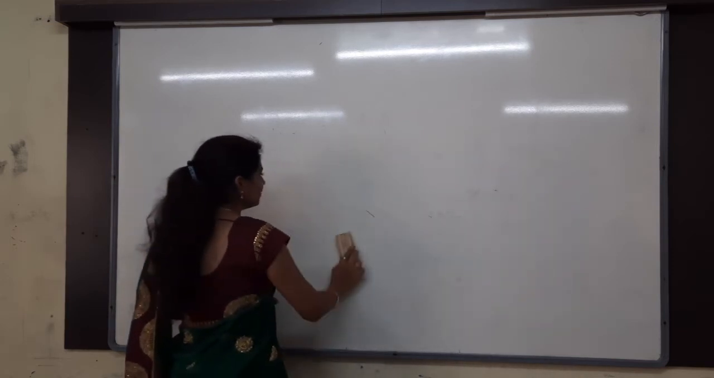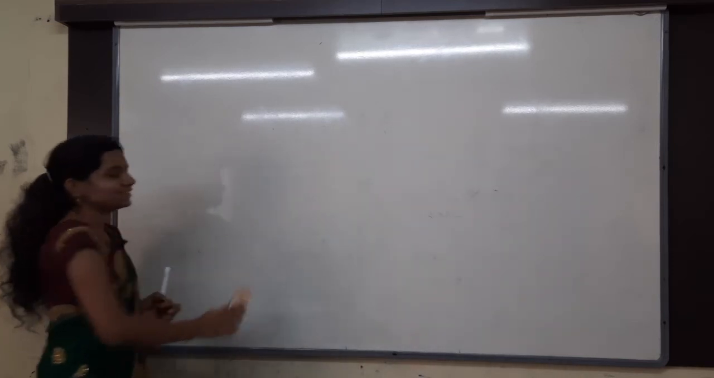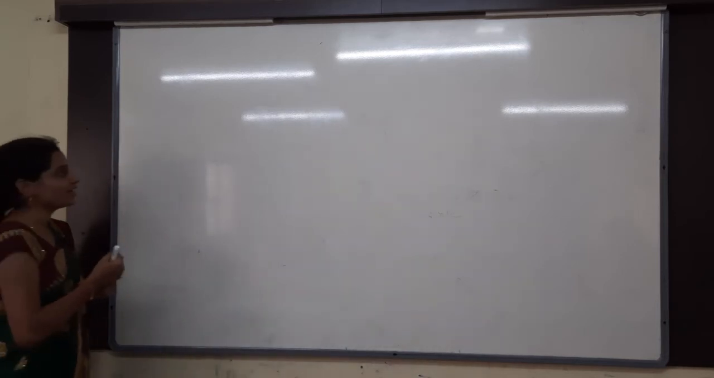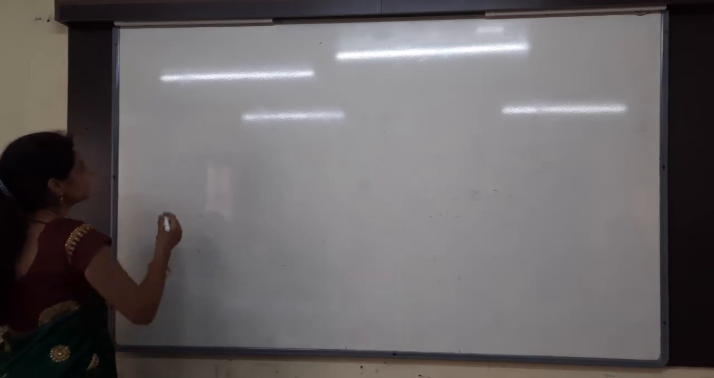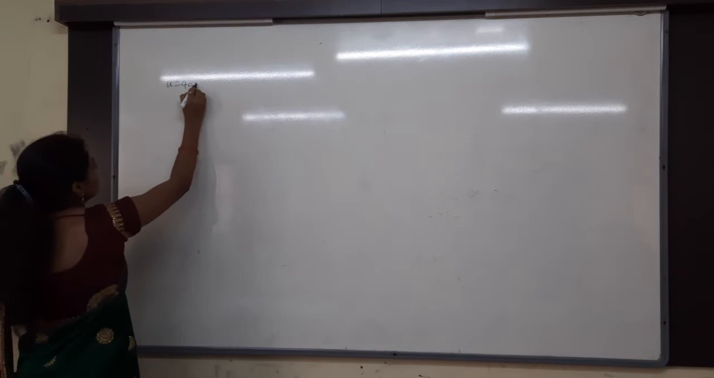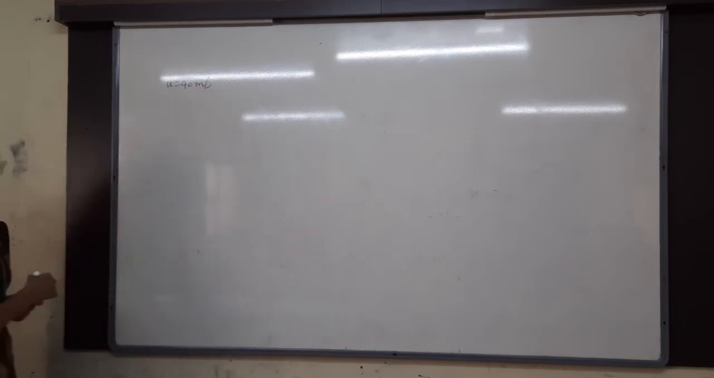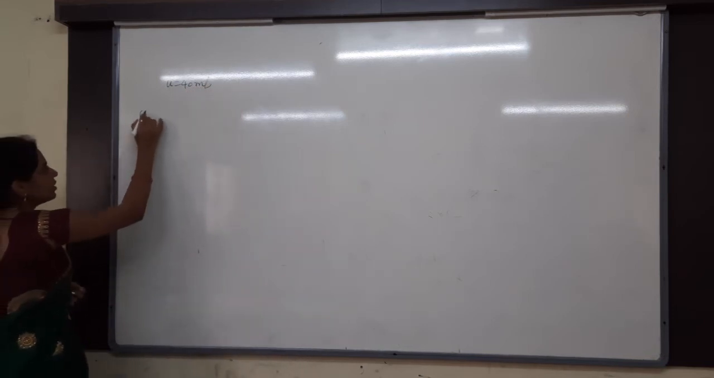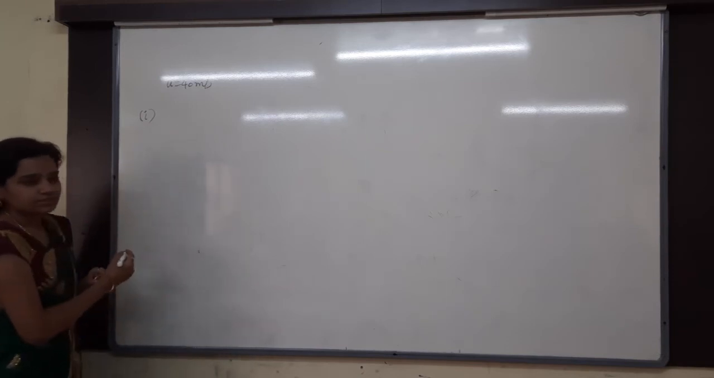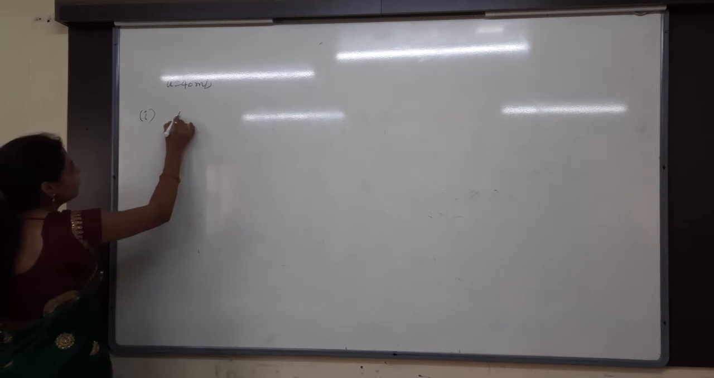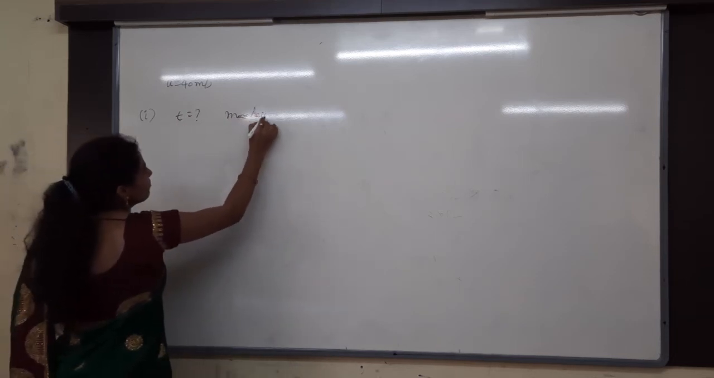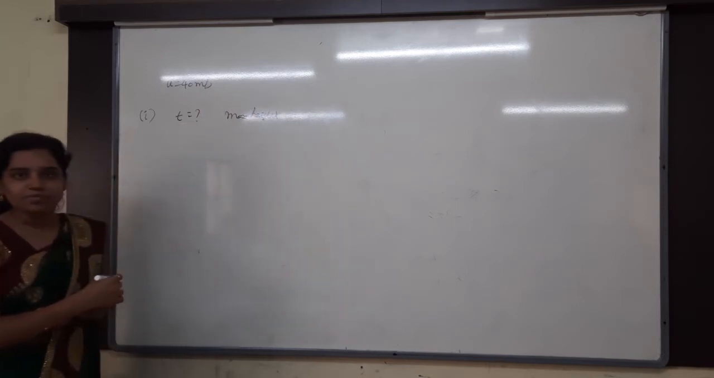80 minus 20, 80 minus 60, 80 minus 20, 40. So here u is equal to 40. I have given u is equal to 40 meters per second. So what was the first question I asked? Find the time it will take to reach the maximum height.